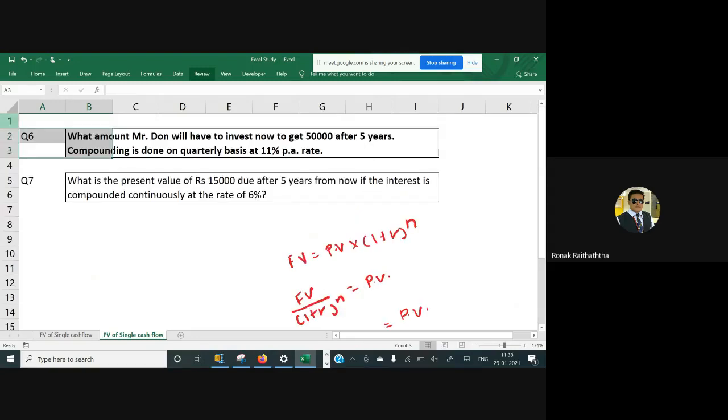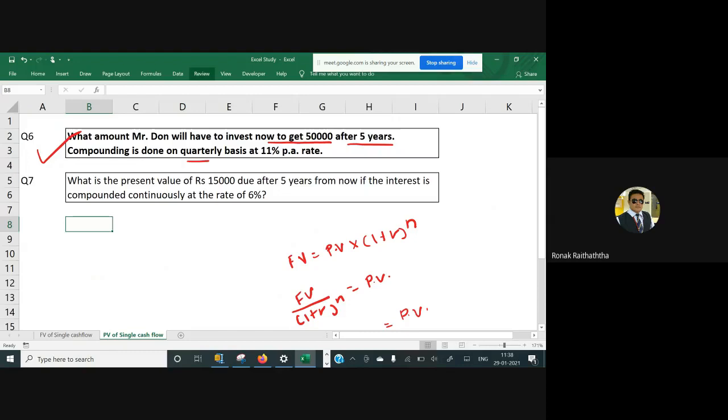Now here in this case, we are supposed to find the present value. How? Let's check the question. What amount Mr. Don will have to invest now to get 50,000 after 5 years?